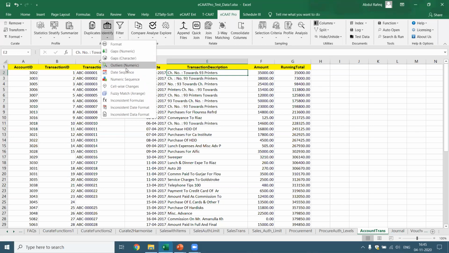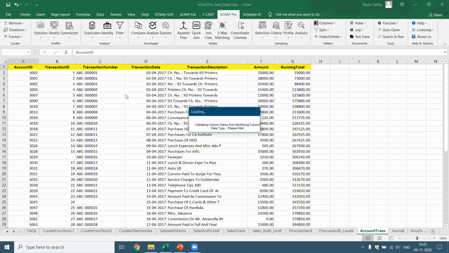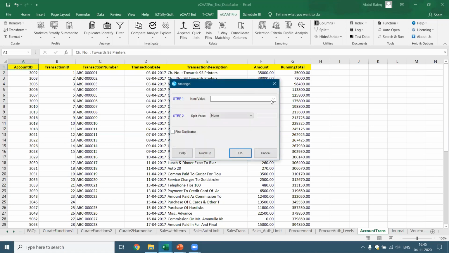So here I go to fuzzy match arrange. Input value, what is the column I'm going to select? I'm going to select the transaction description. Split value, I say I want space here. And then I say find duplicates. I say, okay. That's all. You see, it's very simple to use.